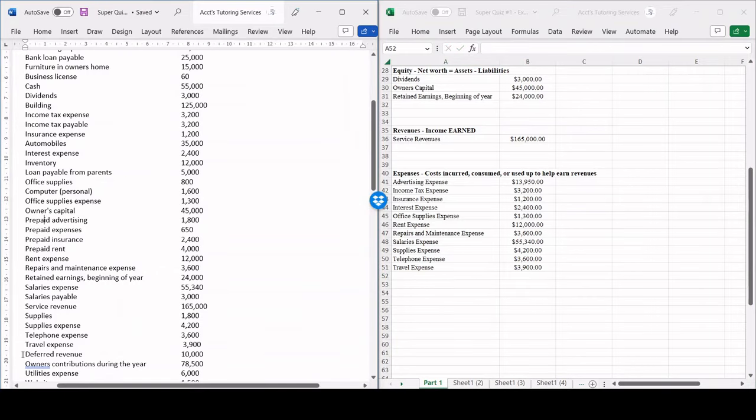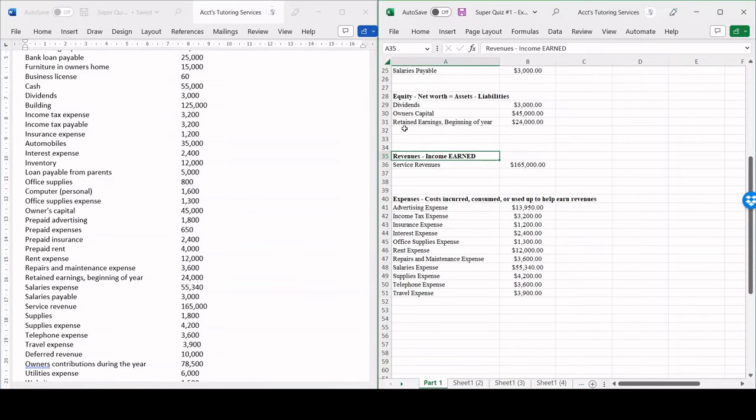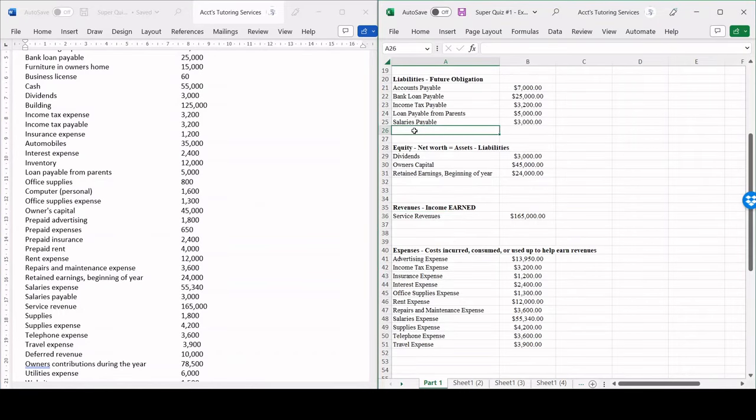Now we have deferred revenue. So this is revenue that we have received. So this is cash that we have received in advance for a service or a product to be delivered in the future. So we haven't delivered it yet. So if we haven't delivered it yet or performed that service, we haven't earned that revenue. So it can't be a revenue. In that case, it's a liability because now we have the future obligation. Remember, a liability is a future obligation. Now we have the future obligation to deliver that product in the future, perform that service in the future. So deferred revenue is a liability, very important.